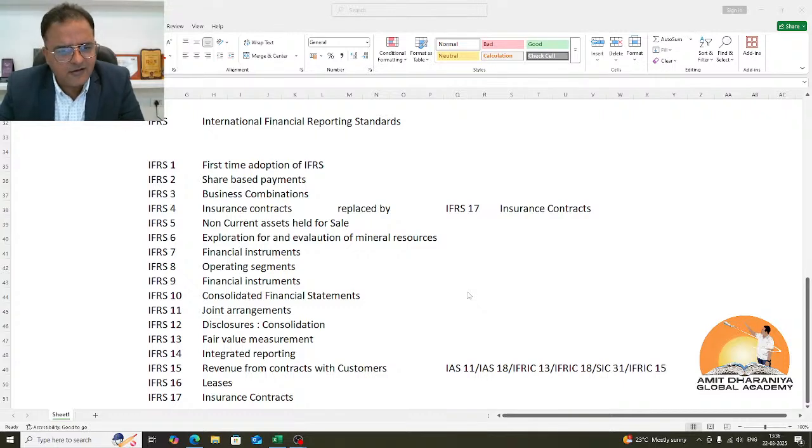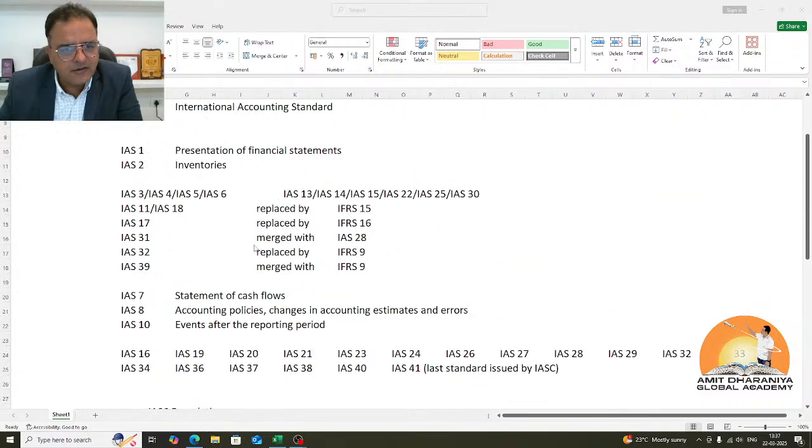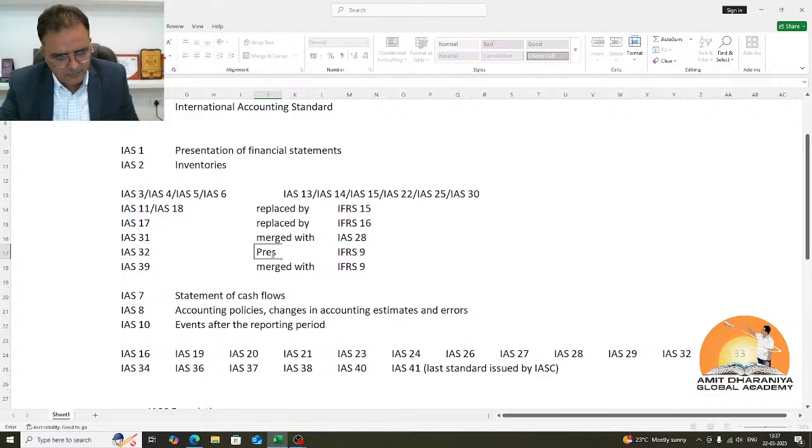The next standard is IFRS 7 financial instruments. As I shared, there used to be standards like IAS 32 financial instruments presentation, IAS 39 for recognition and measurement of financial instruments, and IFRS 7 for financial instruments disclosure. Two of the standards are retained. IAS 32 is the standard for presentation, and it is supporting IFRS 9 for classifying between a liability and equity.